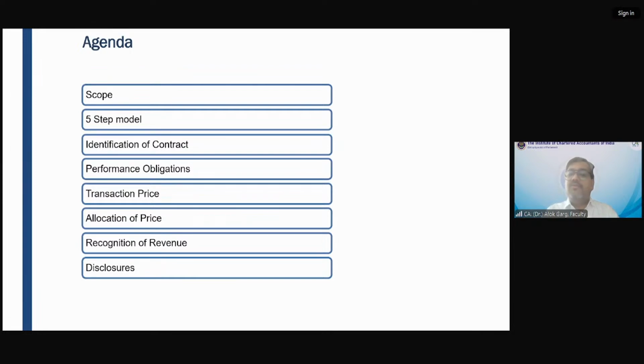Okay. So for example, you are purchasing goods worth 1,000 rupees, and the company is giving you 10 reward points, which is equivalent to 10 rupees, right? So whether this reward point is a separate performance obligation, answer is yes. Why? Because you are receiving 1,000 rupees because you have sold goods to the customer.